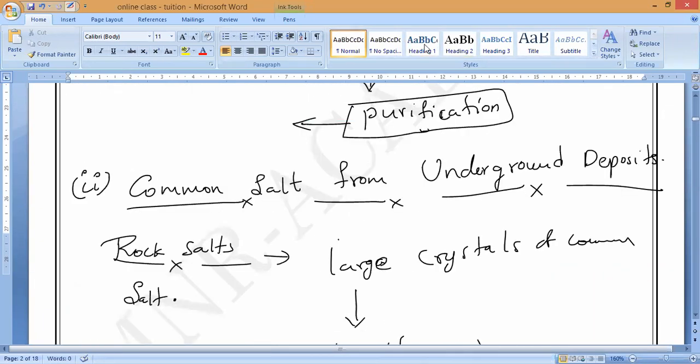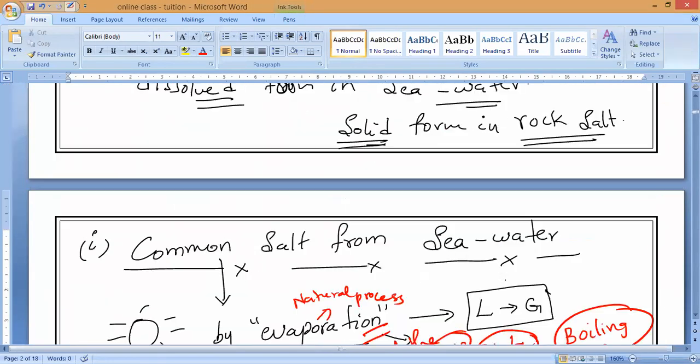So these are the two major sources of common salt. One is common salt from sea water, and the other is common salt from underground deposits. You have to remember. So this is how common salt is obtained. Any doubt, anybody, guys?